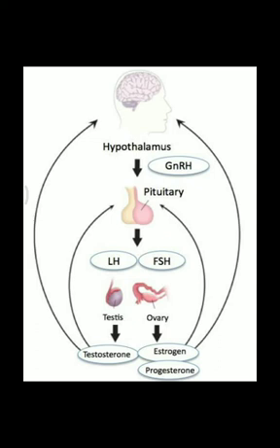And at the same time, these gonadal hormones, like testosterone in males and estrogen and progesterone in females, have the ability to regulate the production of gonadotropin releasing hormone from the hypothalamus.